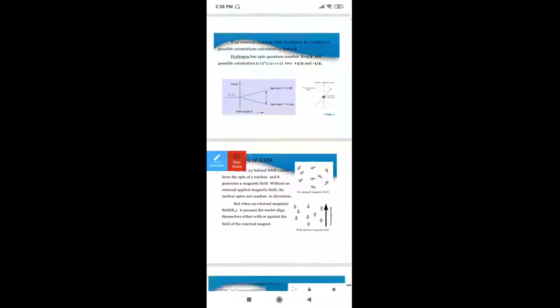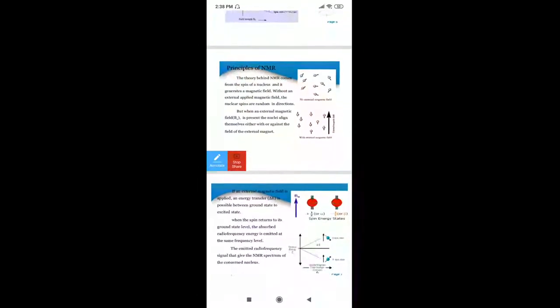Okay. See, yesterday we discussed the principle of NMR, isn't it? I think I have discussed up to this. The NMR usually comes from the spin of the nucleus, and this spin of the nucleus generates its own magnetic field, which will be of this texture.